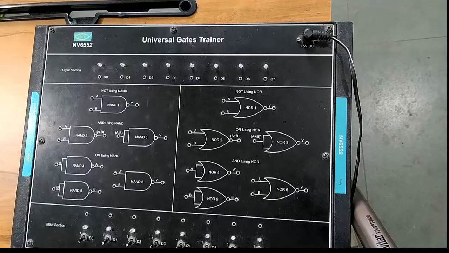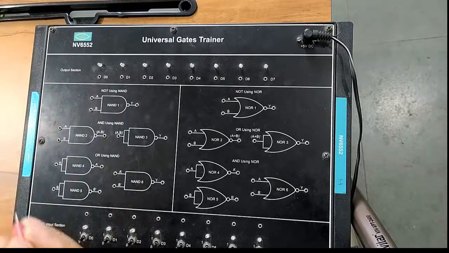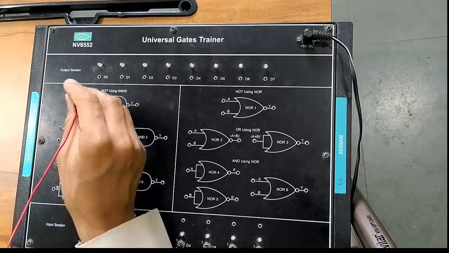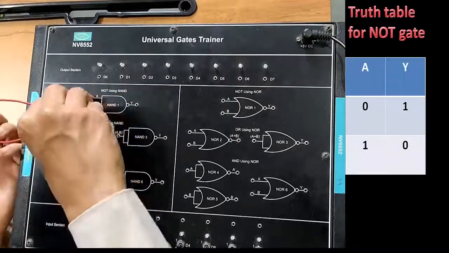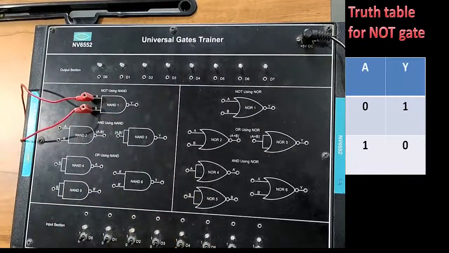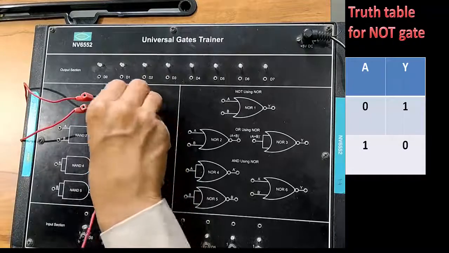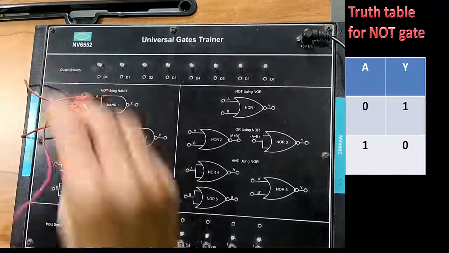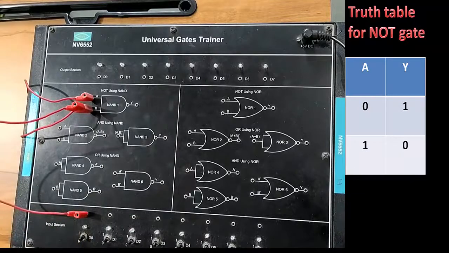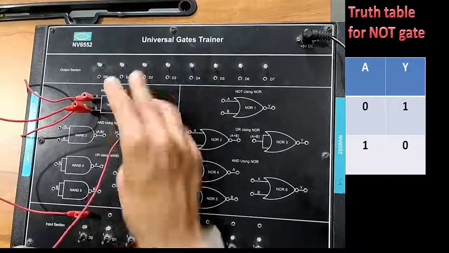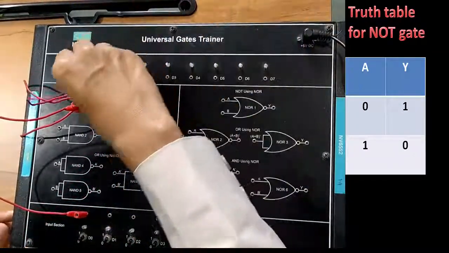First we will discuss NAND gate as a universal gate. So let us first discuss how a NAND gate can be used as a NOT gate. To make a NAND gate as a NOT gate, let us connect both of its terminals, because a NOT gate has only one input, and let us connect the combined input to the input section, and let us connect the output to the output section.